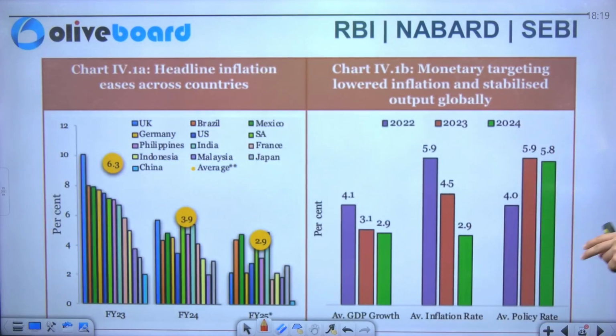Now we'll talk about this particular chart. You can see here headline inflation easing across the country. In this particular chart, monetary targeting lowered inflation and stabilized the economic output globally. So you can see the data here.